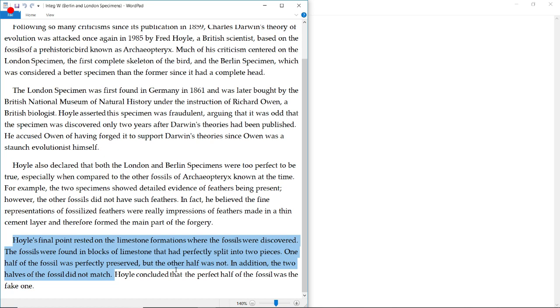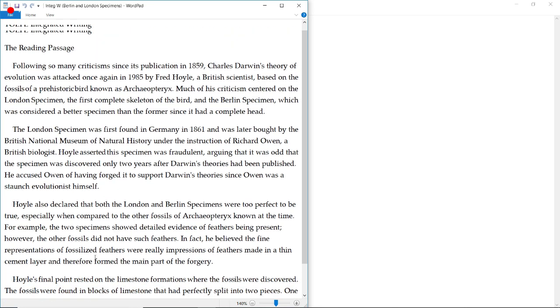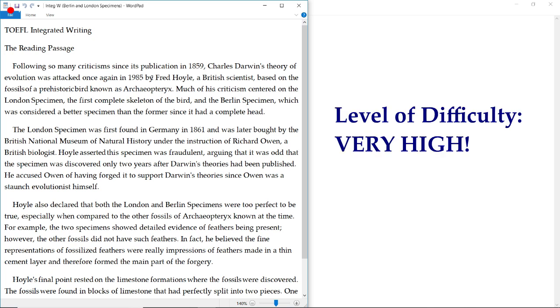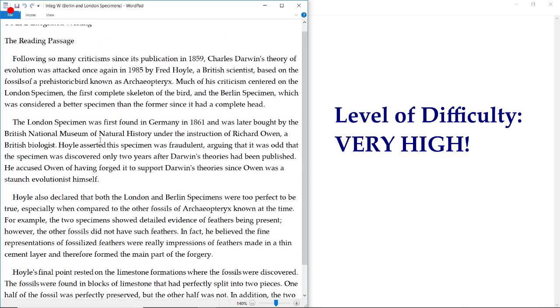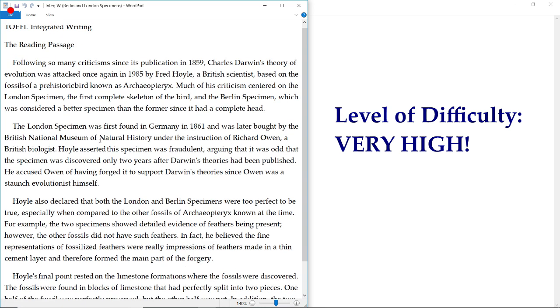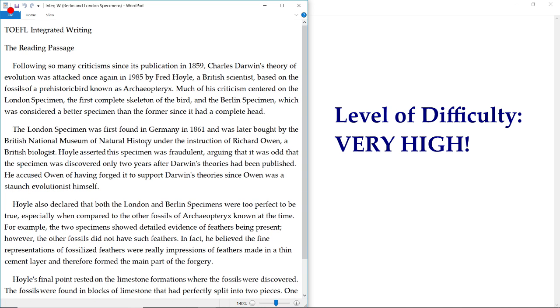Okay, now, the level of difficulty of this TOEFL integrated writing prompt is very, very high. From my experience, I have not ever encountered an integrated writing question or prompt that was harder than this one. So if understanding the reading passage's information was difficult in itself, do not feel discouraged. Don't feel bad because, like I said, it's the most difficult TOEFL integrated writing prompt that I have personally encountered.